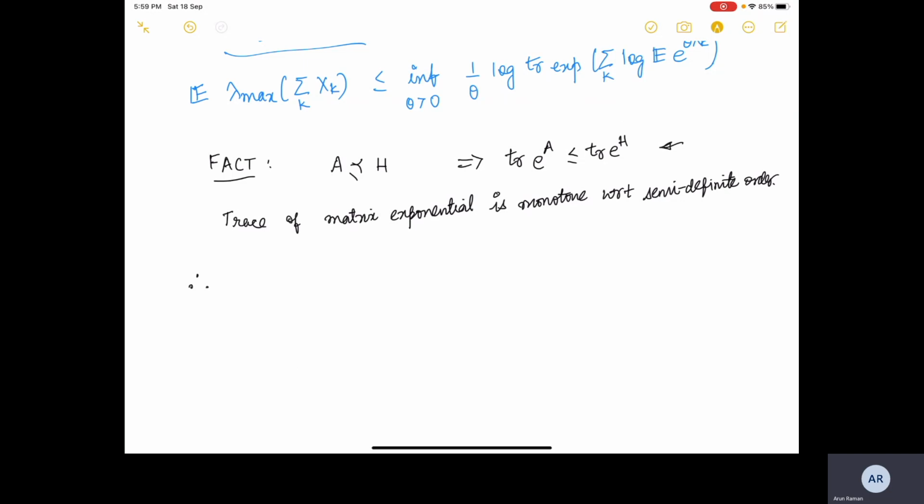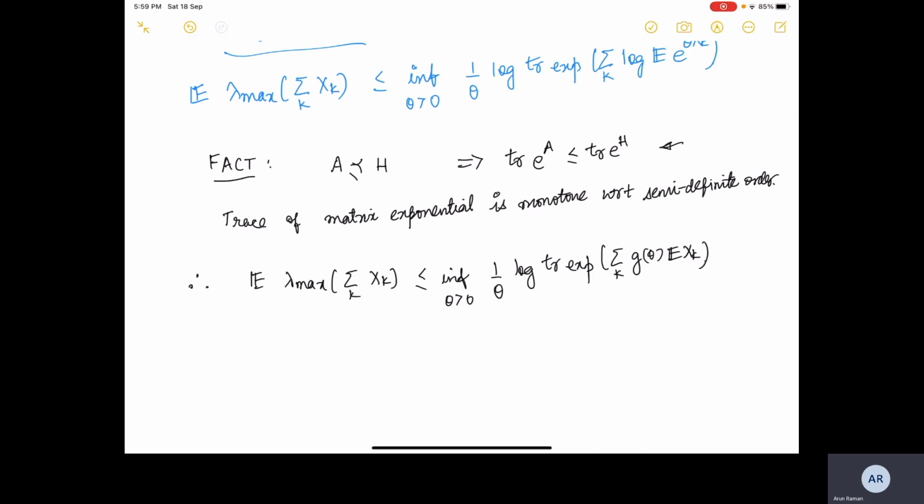Okay, we will use this: lambda max of the sum over k of xk is at most the infimum over theta greater than 0 of 1 over theta log trace exponential of the sum over k of g theta times the expected value of xk.